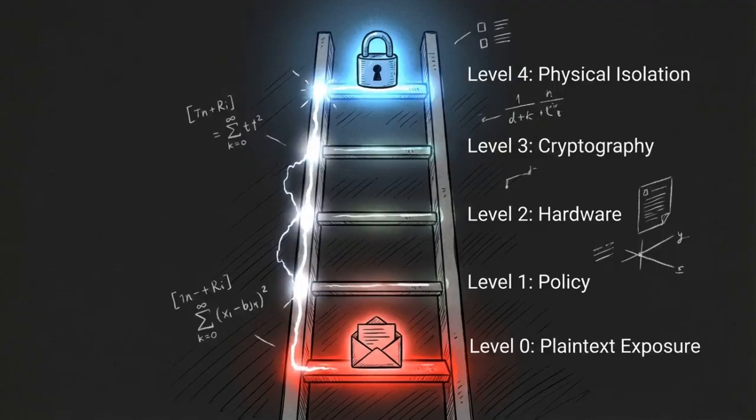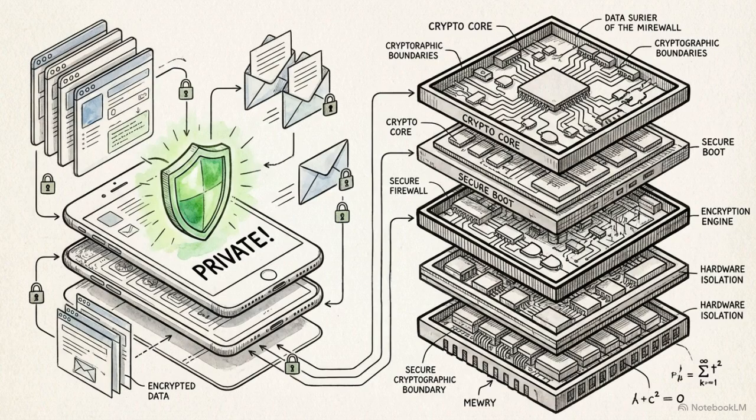Systems architecture defines privacy across a 5-tier structural spectrum. Level 0 sits at the bottom with total plaintext exposure, while Level 4 at the top represents complete physical isolation. Every project markets itself as private, but the actual security guarantee depends on the specific hardware and cryptographic boundaries in place.